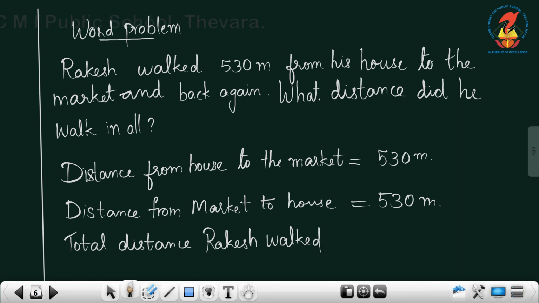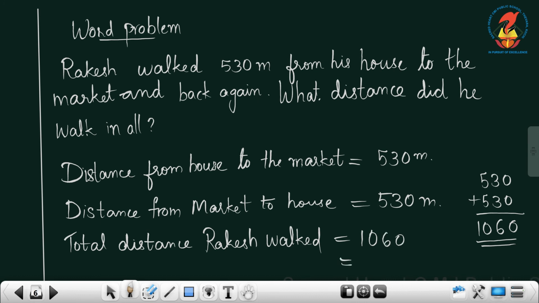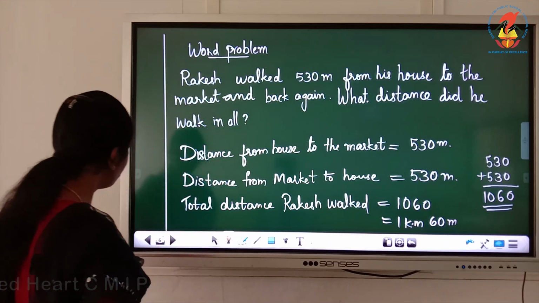It's an addition, so add those answers in the working column. 530 plus 530. In the ones place, 0 plus 0 is 0. 3 plus 3 is 6. 5 plus 5 is 10. So how much distance did he walk? 1060. How can we express it in kilometer and meter? 1 kilometer and 60 meter. Clear? Okay, we can move to the next one.